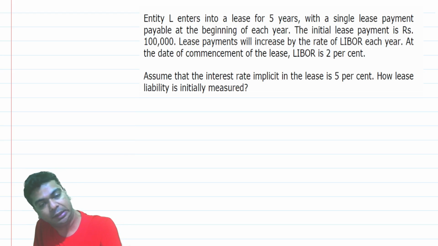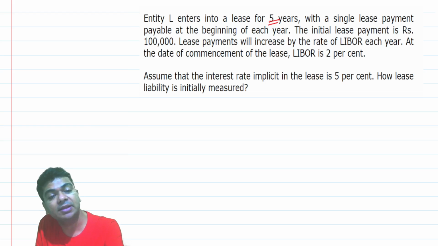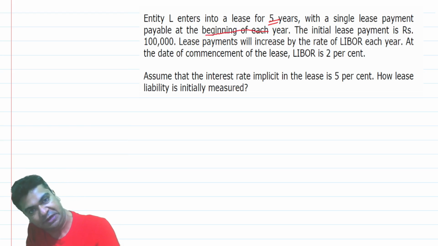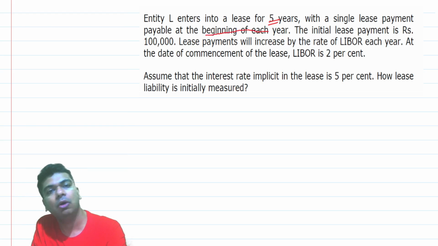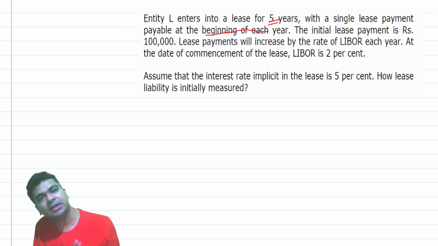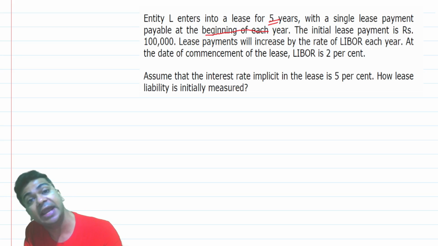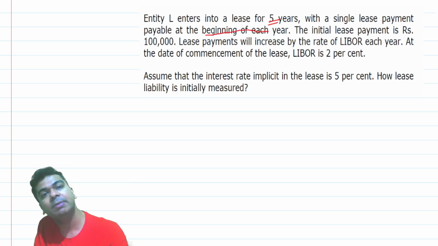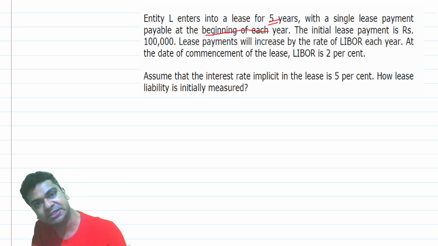So we are entering into a lease. The lease is for 5 years and we are going to pay the lease rent at the beginning of each year. So the first lease rent will be paid right now itself, at the beginning of the first year, that means at time period 0. Then the next lease rent will be payable at the beginning of the second year, which is as good as the end of the first year.